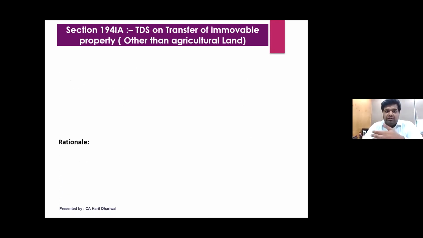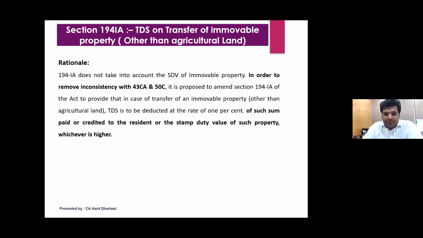Then there was a rationale. Even in the memorandum, they have explained why this change was brought in. They've made sure that in order to remove inconsistency in 43CA and 50C, it was proposed to amend this section. Now, my first question to all of you when you talk about 194IA is, what if the seller does not have a PAN number? In that case, what is the rate at which I have to deduct the TDS?